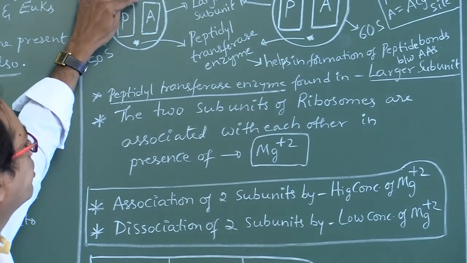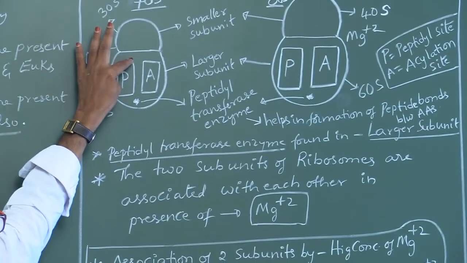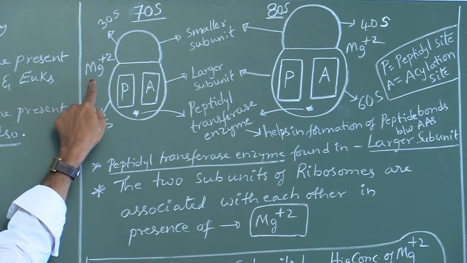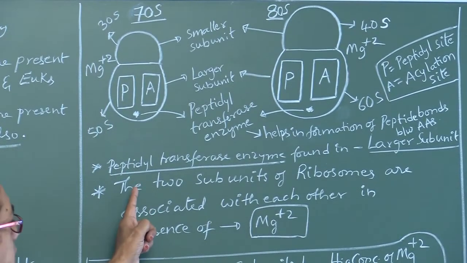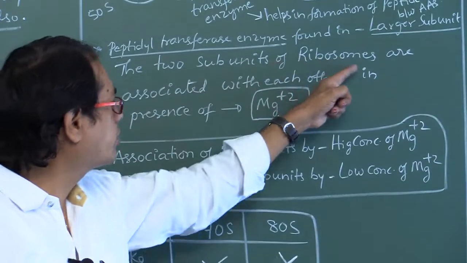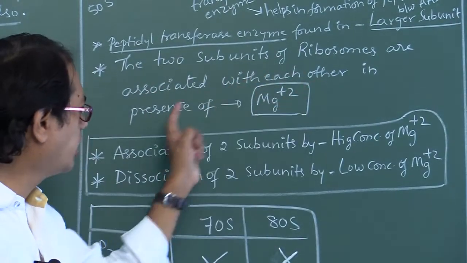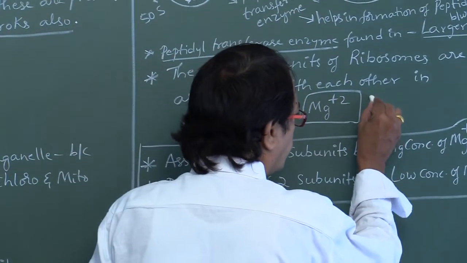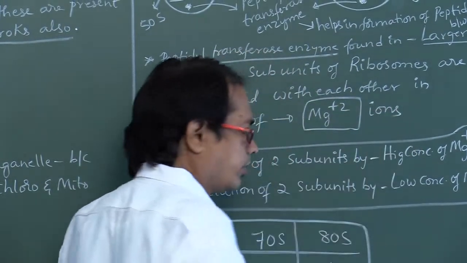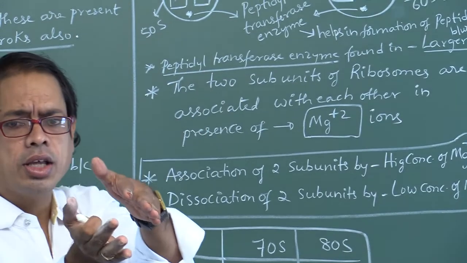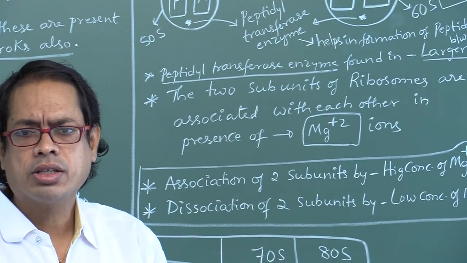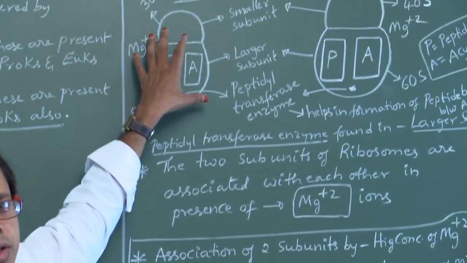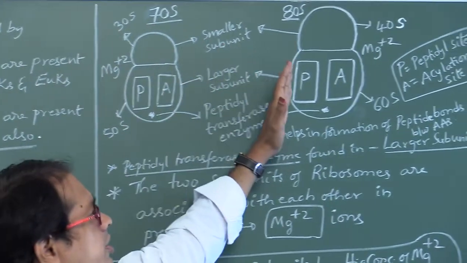The two subunits of ribosomes are associated together with the help of an element called magnesium ions, Mg2+. That is, the two subunits of ribosomes are associated with each other in the presence of magnesium ions, Mg2+ ions. The two subunits are held together with the help of which ions? Magnesium ions. If you look here, this is the 70S and this is the 80S.